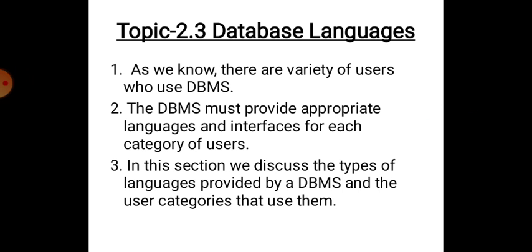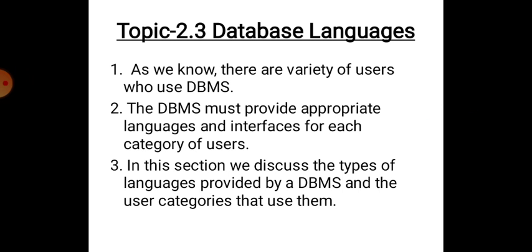Point number 1. Students, you very well know there are a variety of users who use a DBMS. We studied that in the case of end users, there are different kinds of end users like naive end users, parametric end users, casual end users, and so on. Point number 2. The DBMS must provide appropriate language and interface for each category of users.